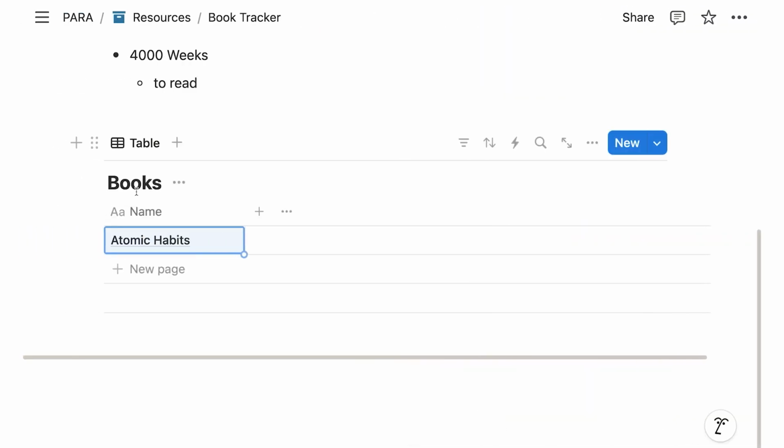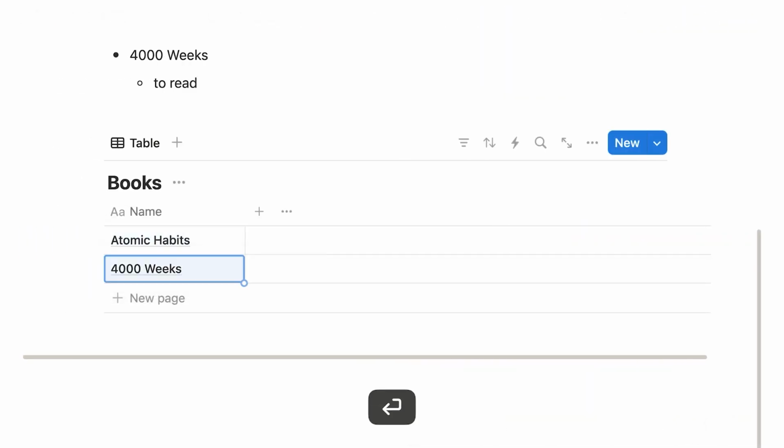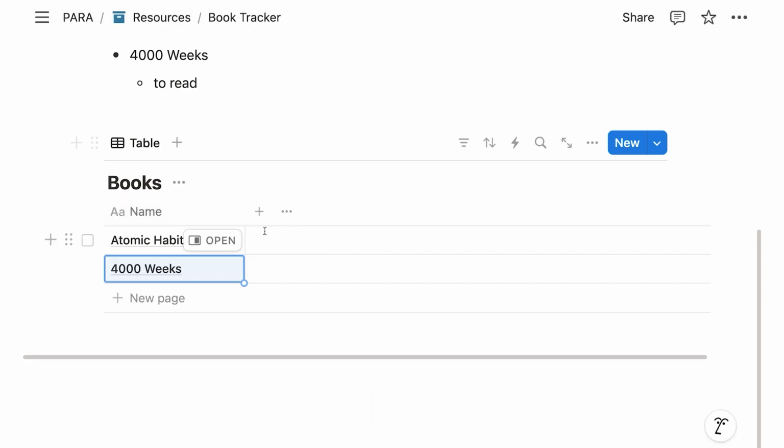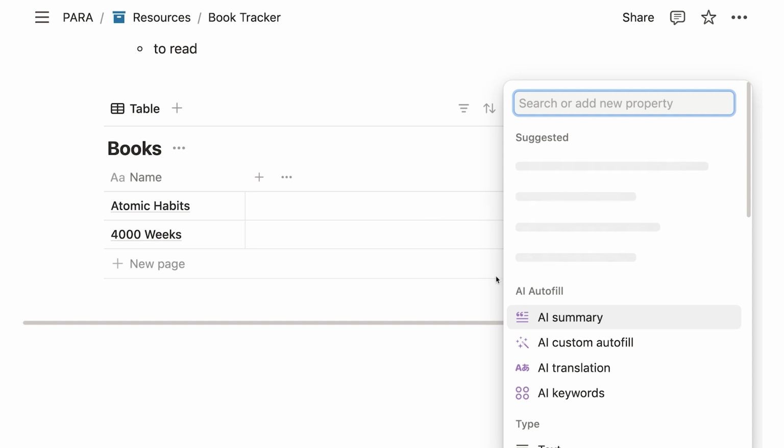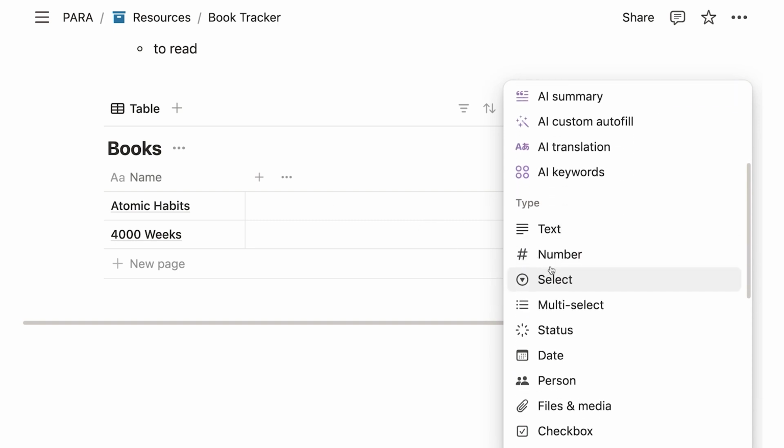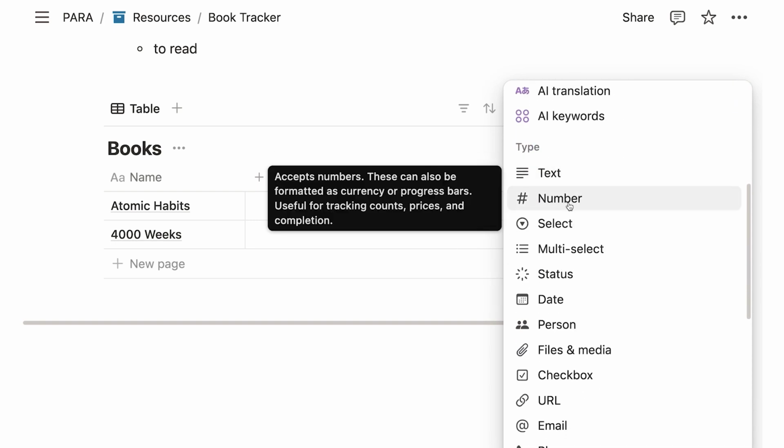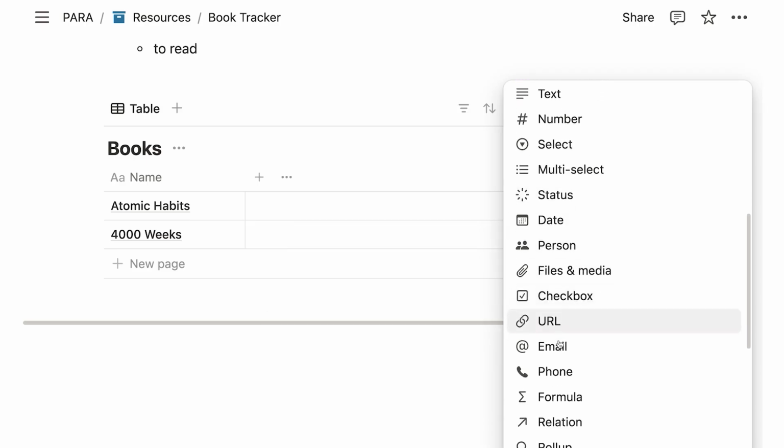So here, we have currently the name of the book, so Atomic Habits, and let's enter the second one, like 4,000 Weeks. And now, in order to add information about them, we click on plus here to add a new so-called property. Here we see that Notion, just like it has a lot of blocks, also has a lot of property types. So we have text property, number, select, multi-select, status, and so on and so on.